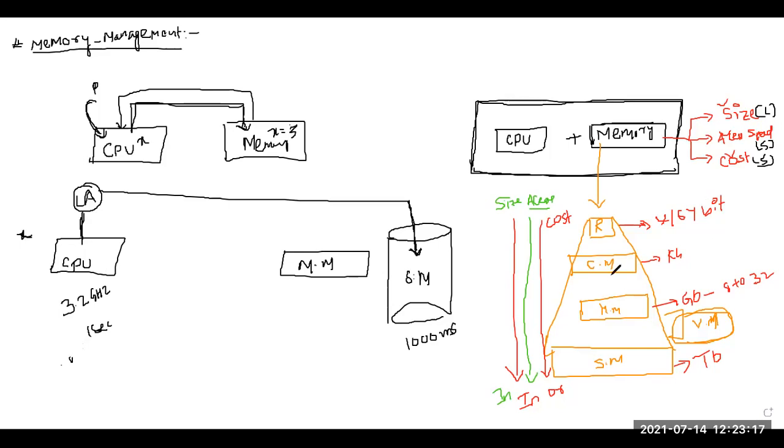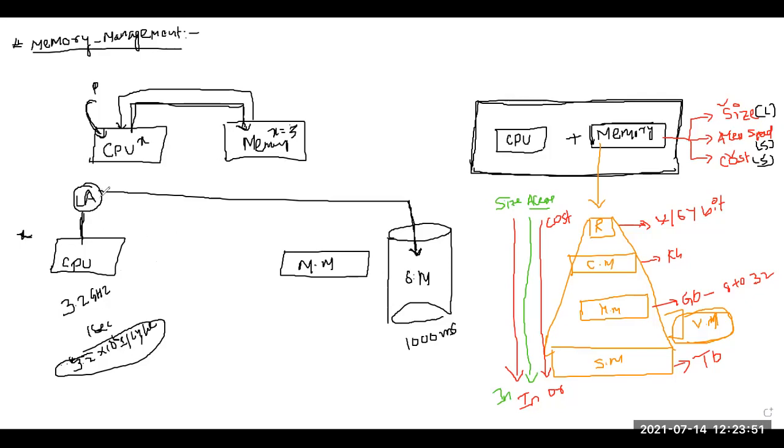That means in 1 second it can perform 3.2 into 10 to the power of 6 instructions per cycle. Now this is the speed of the CPU. In one second the CPU can execute this much instruction. But if every time the CPU communicates with secondary memory, what will happen? Now it should wait for 100 milliseconds.